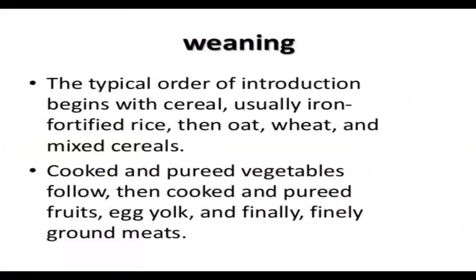In weaning, the typical order of introduction begins with cereal. We can give food in the form of cereal, or iron-fortified rice, or sometimes oat or wheat and mixed cereals, or fruits which are properly ripe. Cooked and pureed vegetables follow, then cooked and pureed fruits or egg yolk, and finally we can think about ground meats. The properly ripe foods we give to the baby after 4 to 6 months is called weaning.